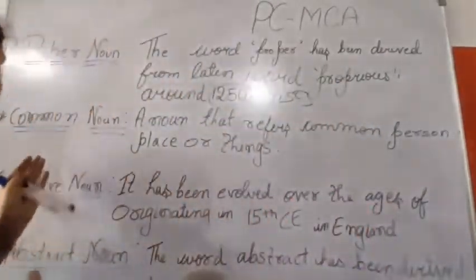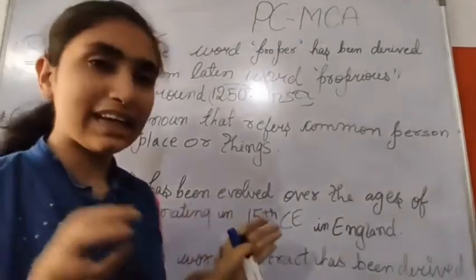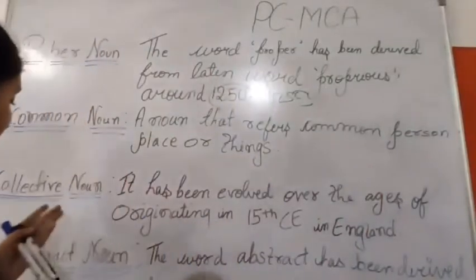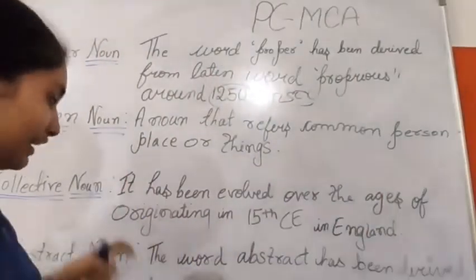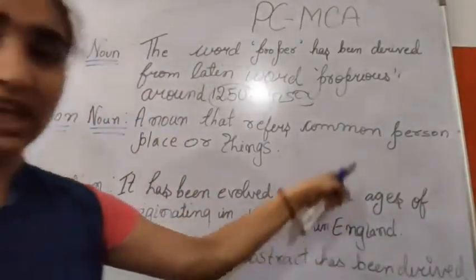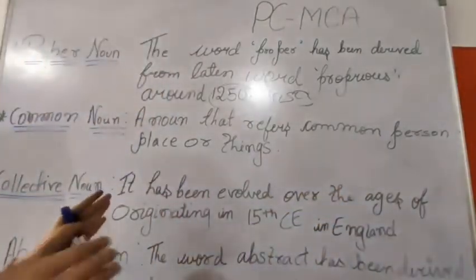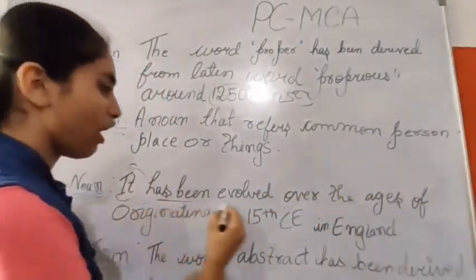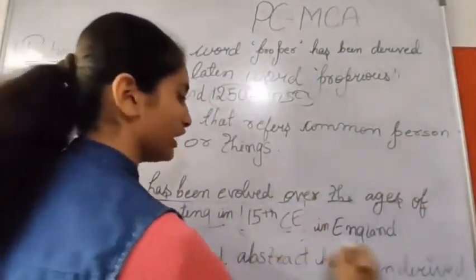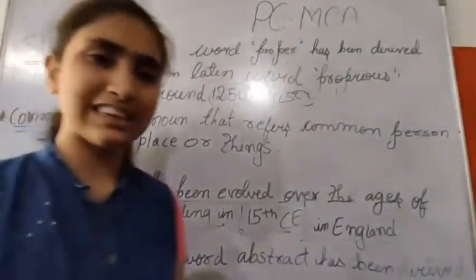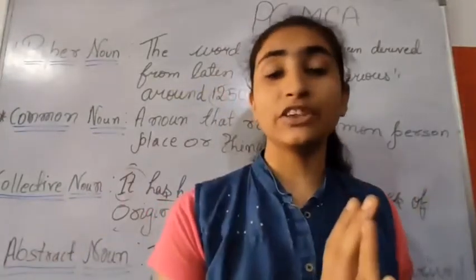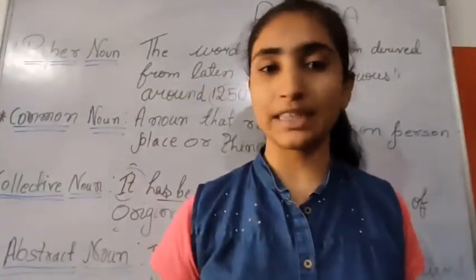Okay, now let's move to the collective noun. Actually collective noun denotes a group of persons, places, animals or things. And if we analyze the history of the collective noun, it has evolved over the ages, originating in the 15th century in England. Or in simple words you can also say that collective noun originated in the 15th century in England. This is very simple to understand and learn.